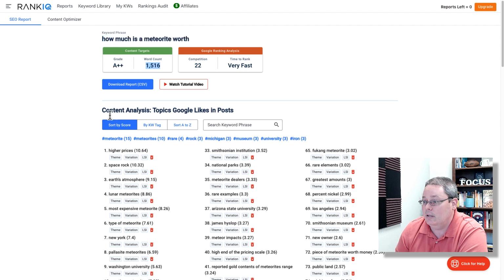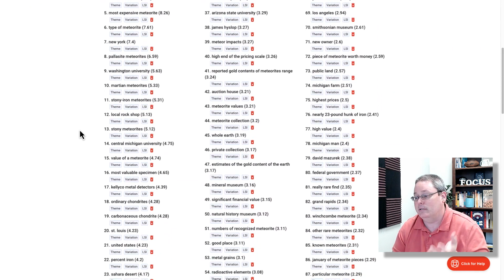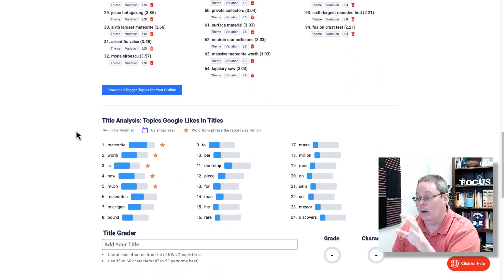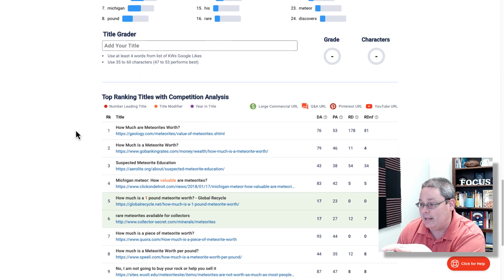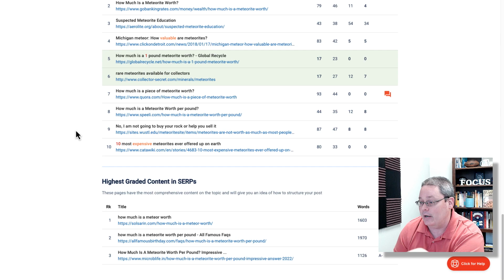our word count targets, and then our content analysis, topics Google likes in the post. Of course, these are LSI keywords or keyword phrases that they like to see in the post that will allow us to rank alongside or above the competition. We have our title analysis. We'll get back into that with the top ranking titles with competition analysis, as well as the highest graded contents in the SERPs.